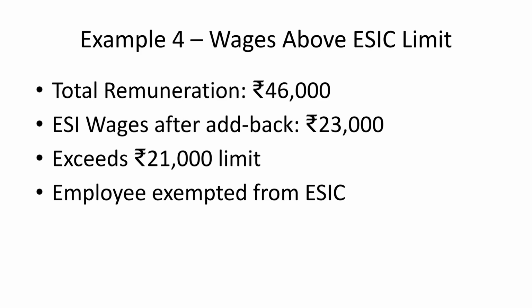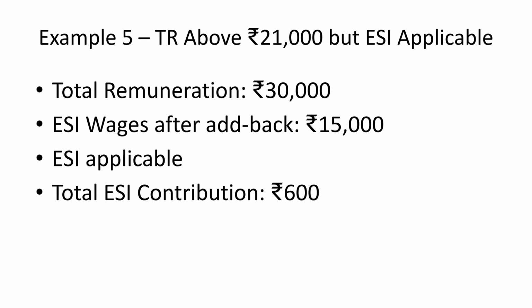In example 4, despite a large total remuneration, the ESI wages after add-back are 23,000 rupees, exceeding the 21,000 rupee limit. Therefore, the employee is exempted from ESIC. Example 5 shows a total remuneration above 21,000 rupees, but the ESI wages after add-back are 15,000 rupees, making ESI applicable, with a total contribution of 600 rupees.